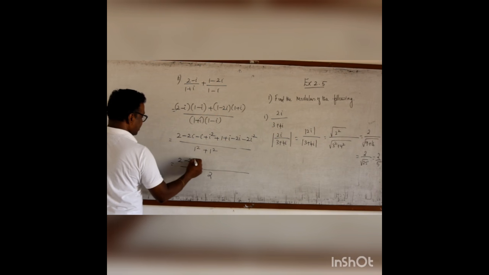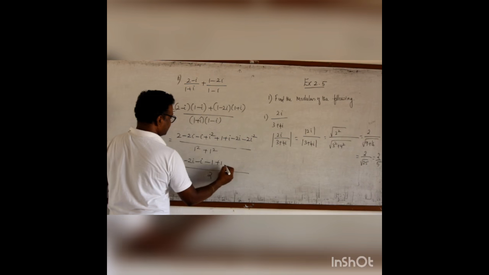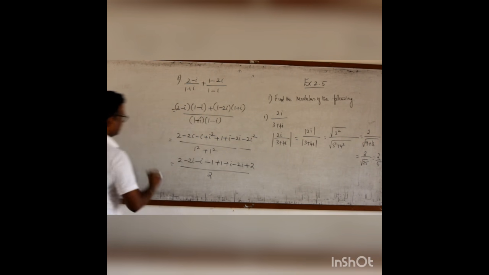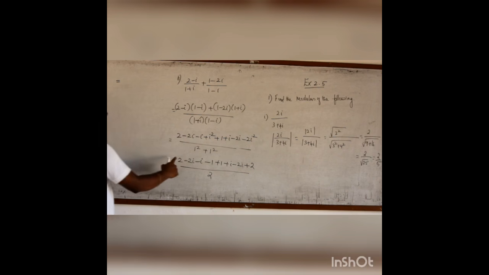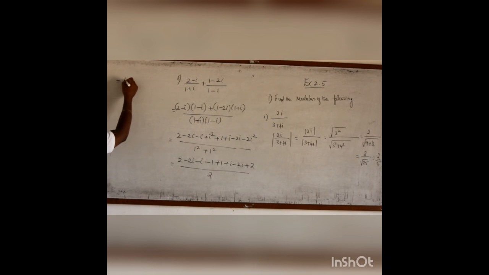2 minus 2i minus i square is minus 1, plus 1 plus i minus 2i. i square is minus 1, minus into minus is plus 2. Therefore, this is equal to, let me add like terms, 2 plus 2 is 4, plus 1 and minus 1 cancel, so it is 4.